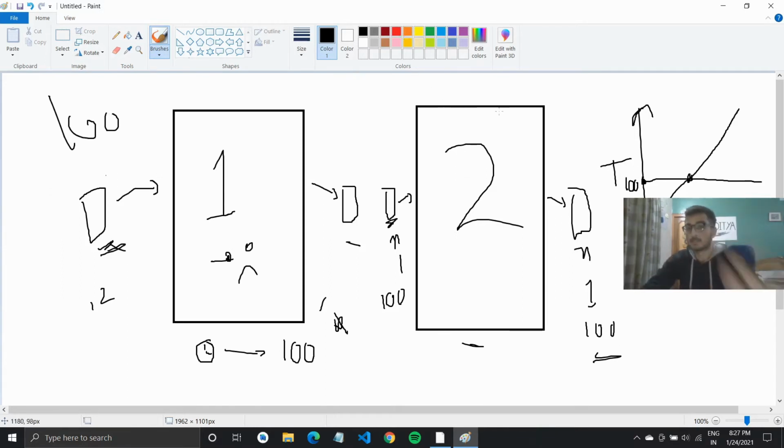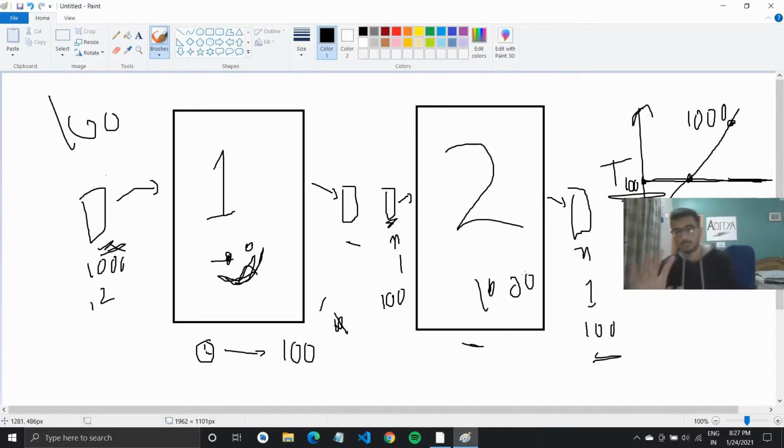But when the input size increases, let's say to 1000, the same program that we thought was bad would take the same amount of time to execute. It would only take 100 seconds, and this graph is a straight line. On the other hand, this program, if we give it 1000 input, would take 1000 seconds to execute.